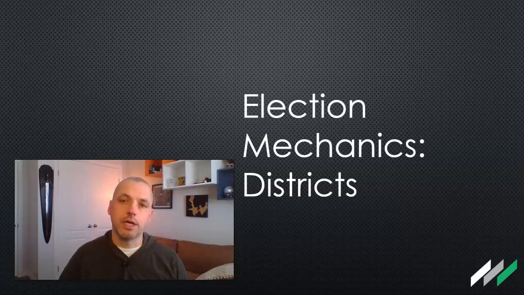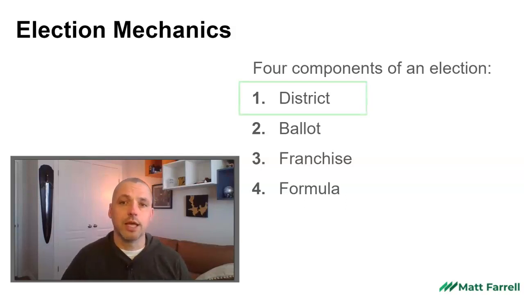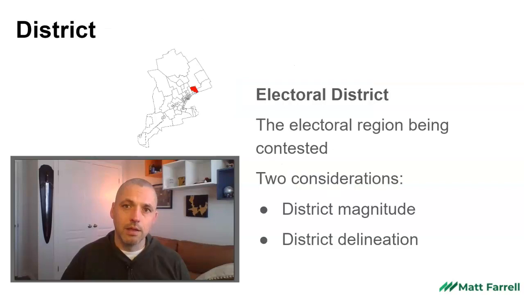In this video, we're going to talk about electoral districts. Anytime we're discussing elections, there are four important elements to consider: the district, the ballot, the franchise, and the formula. In this video, we're going to look at the district. When we talk about electoral districts, we are referring to the area or the region that is being contested.